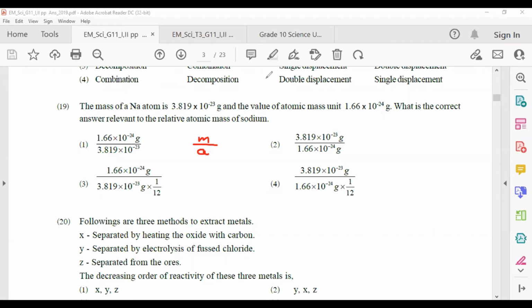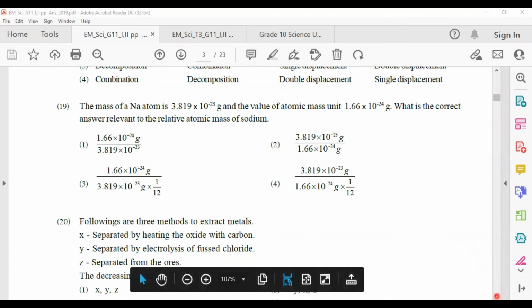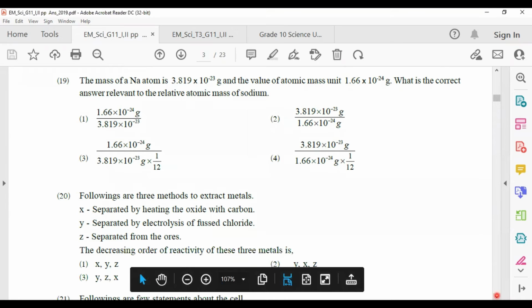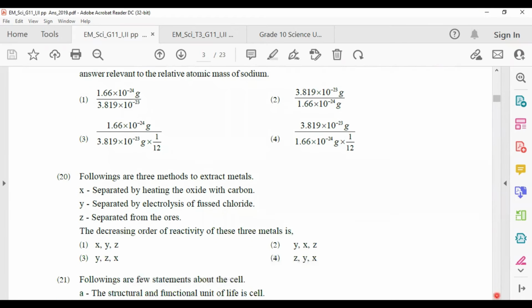The atomic mass unit is given here as 1.66 into 10 to the power minus 24. The mass of the atom is this. You have to take answer number 2. This is how we take the relative atomic mass of any element.